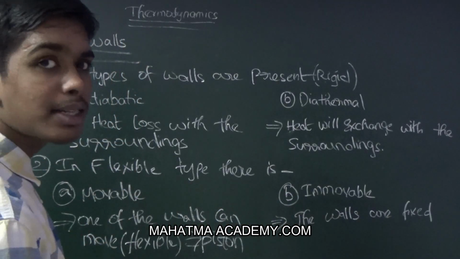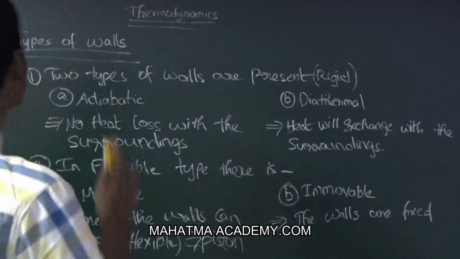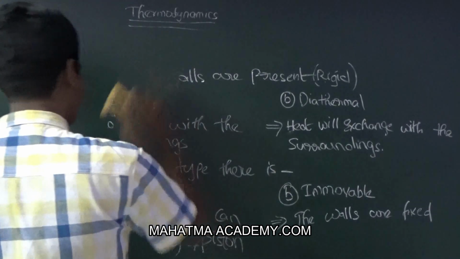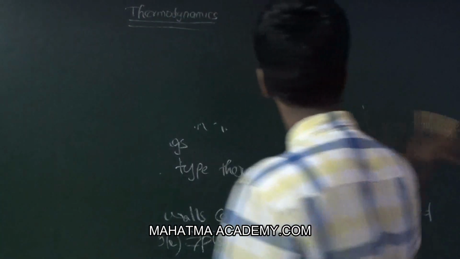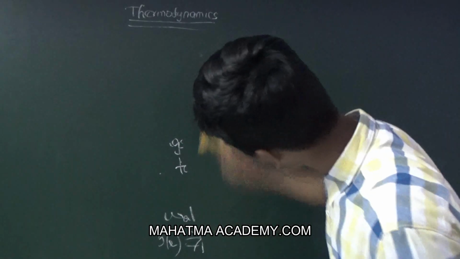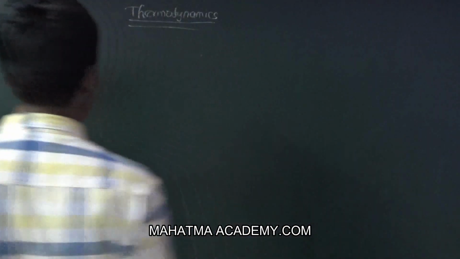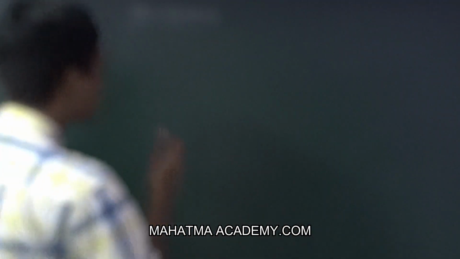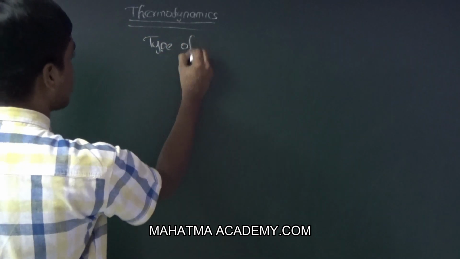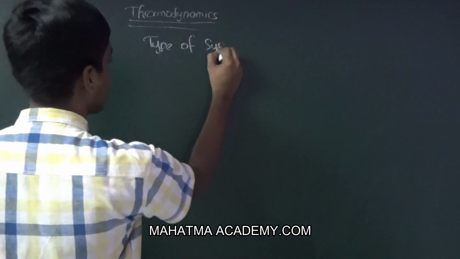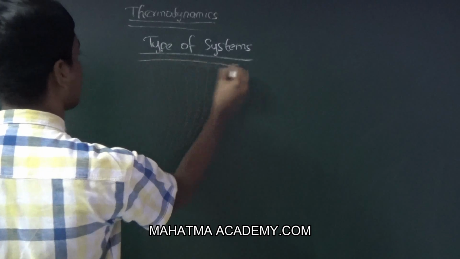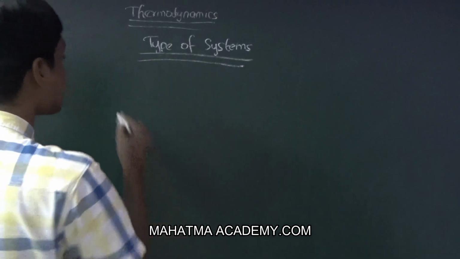Now we are going to discuss the types of systems. There are three types of systems.